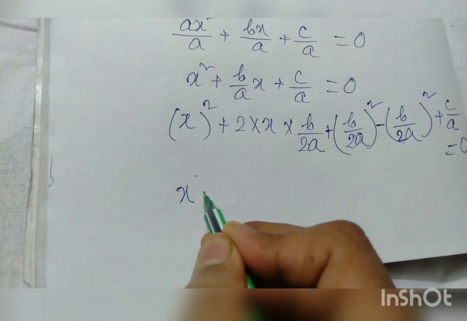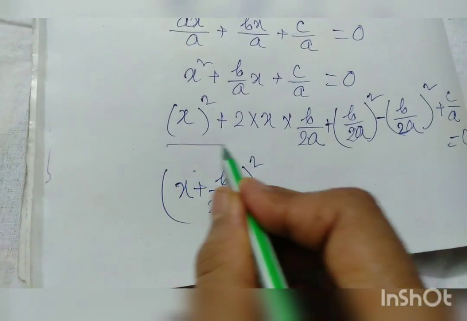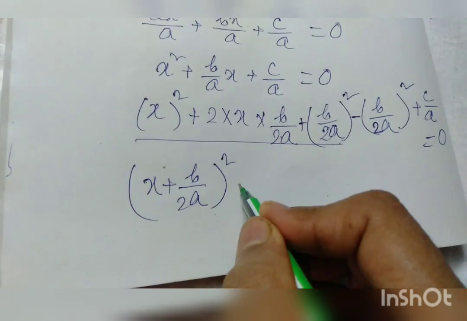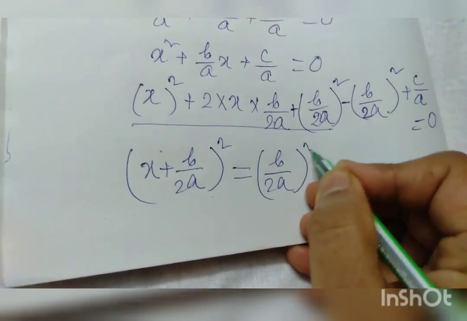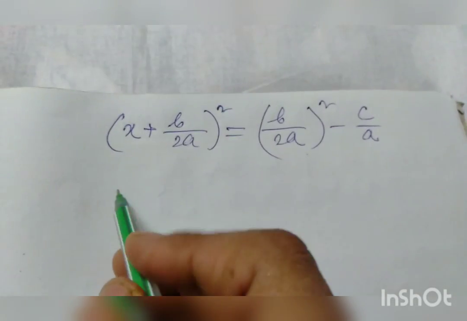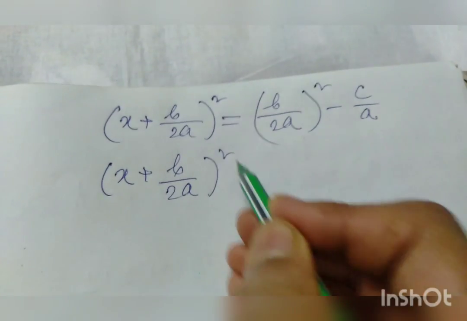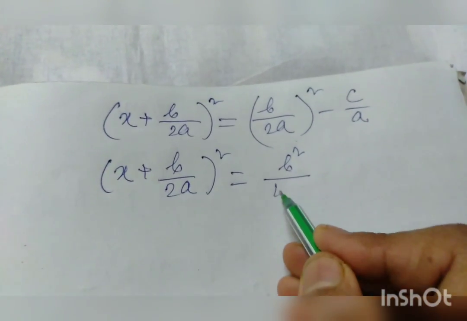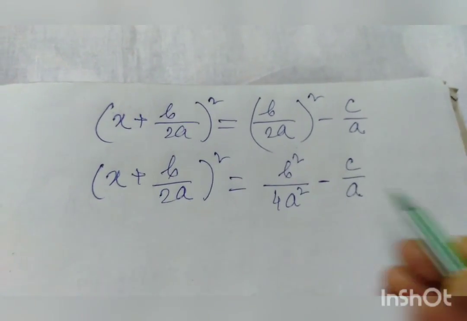Therefore, x plus b by 2a whole square, this is the part, is equal to b by 2a whole square minus c by a. x plus b by 2a whole square is equal to b square by whole square of 2 is 4, so b square by 4a square minus c by a.